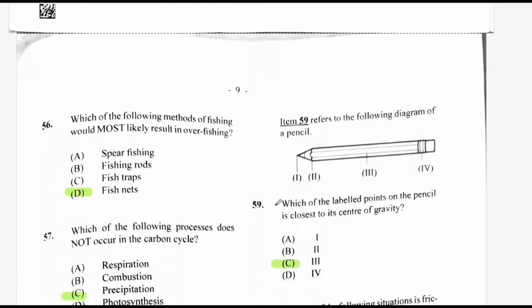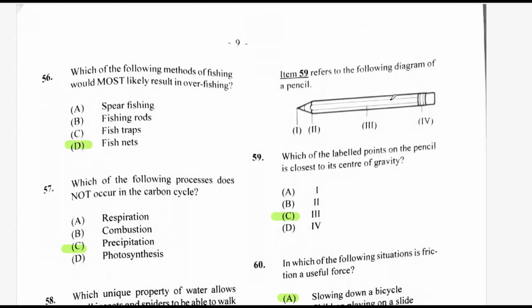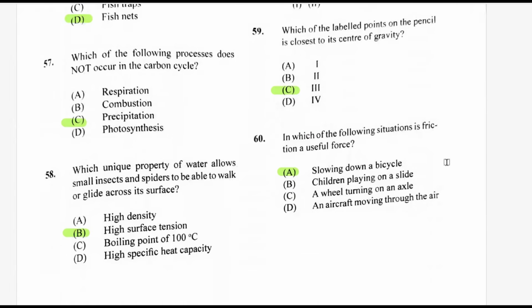For 58. 59 refers to the following diagram of a pencil. Which of the labeled points on the pencil is the closest to its center of gravity? The pencil is basically lying down. It's horizontal, so C is the answer. Notice how they drew it horizontally. Question 60. In which of the following situations is friction a useful force for slowing down a bicycle? That's our 60 questions.